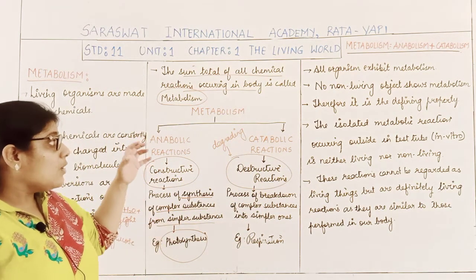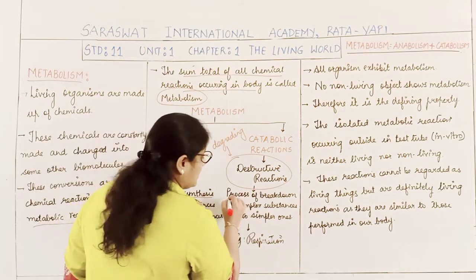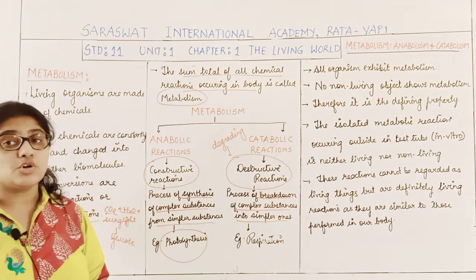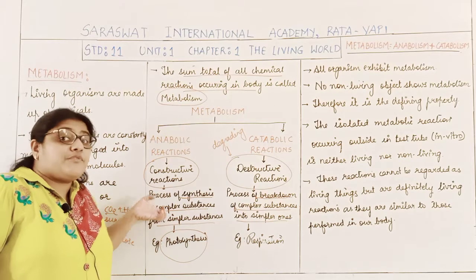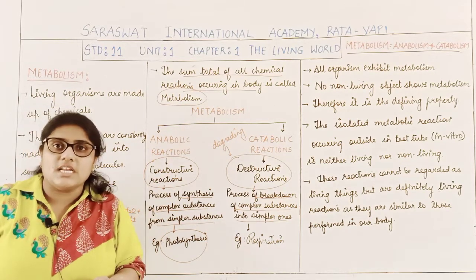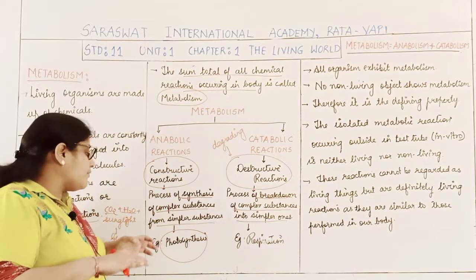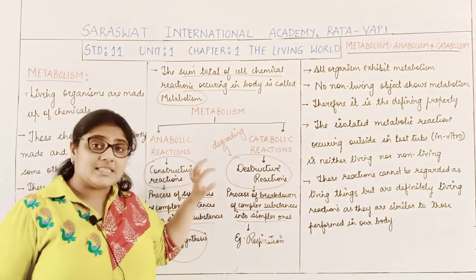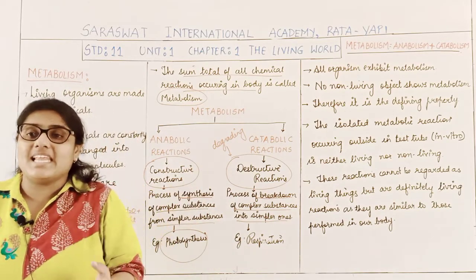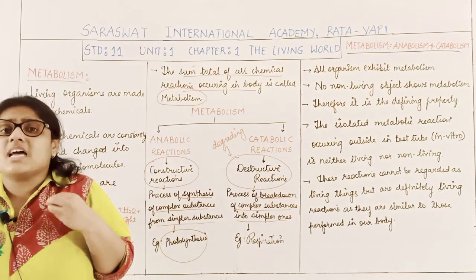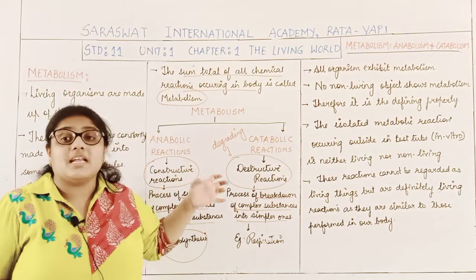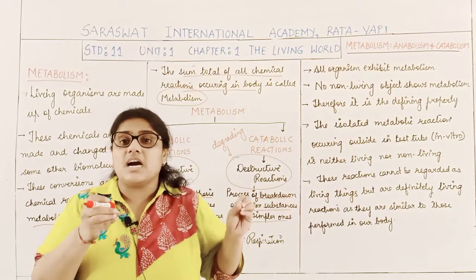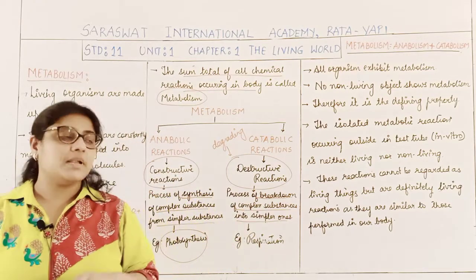So basically, what is catabolism? It is the process of breakdown of complex substances into simpler ones. In the anabolic reaction, what was the condition? There was the formation of complex substances from simpler ones, whereas the catabolic reactions are degrading reactions. There is destruction, there is a breakdown. So basically the catabolic reactions are those reactions where complex substances are broken down into simpler forms.